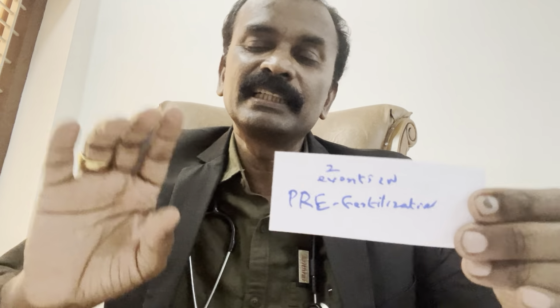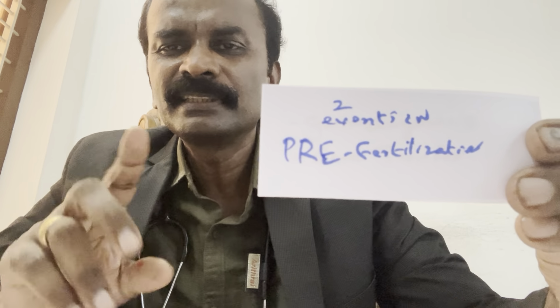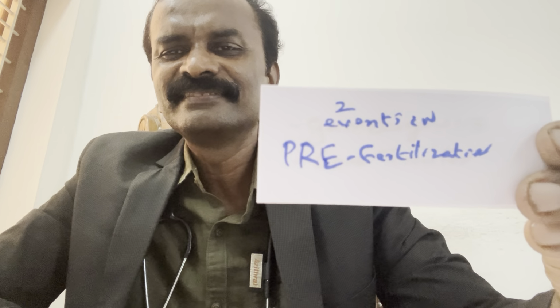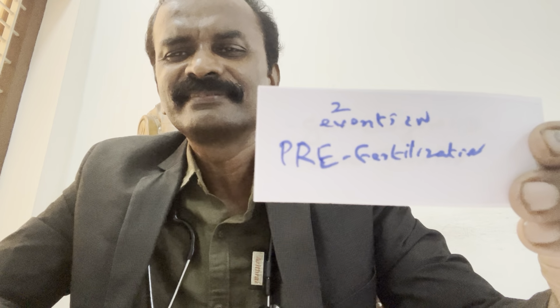Now I am going to give you a clear-cut idea. Now you will understand everything. Name two events which occur in pre-fertilization. Gametogenesis and gene transfer.